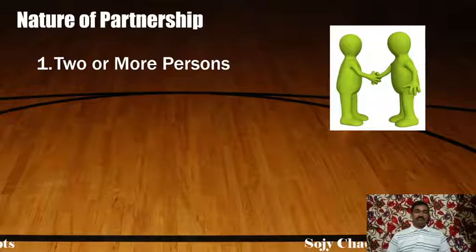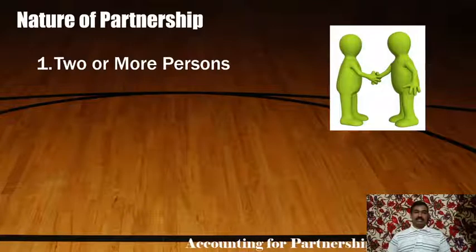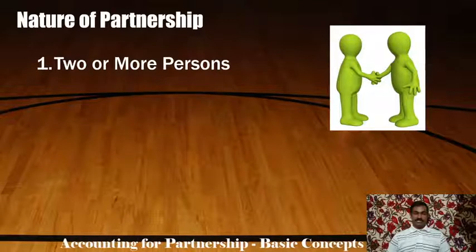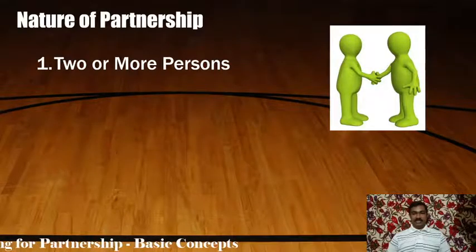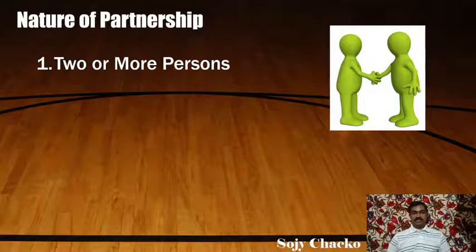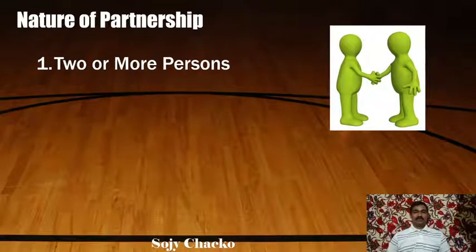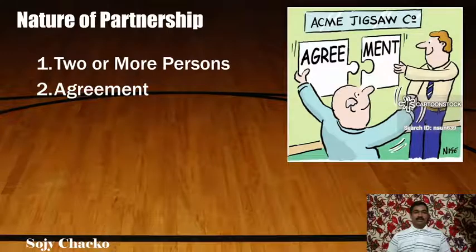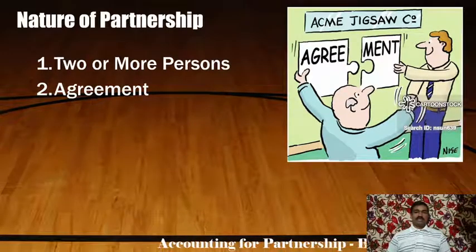So minimum number of members required to create a partnership is 2, because in the first term of the definition, partnership is a relation between persons. Okay, to create a relation, there must be at least two persons. Then second, agreement. In partnership, there must be an agreement.